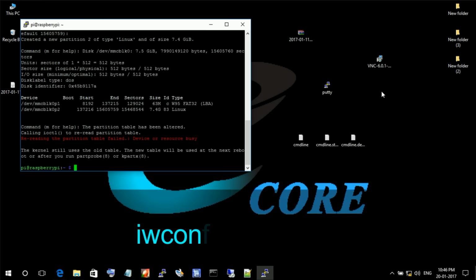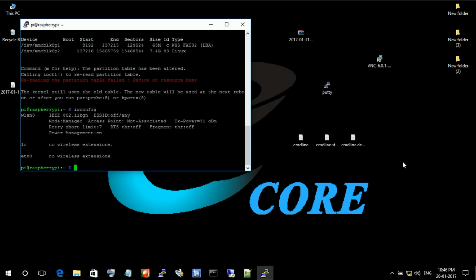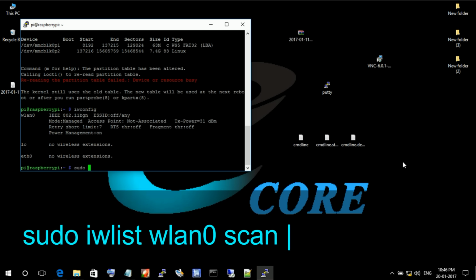Next we have to connect Pi to the internet. After that only we can do update and all. First you just write iwconfig. It will show the current network status of Pi. Now it's not connected to any network.